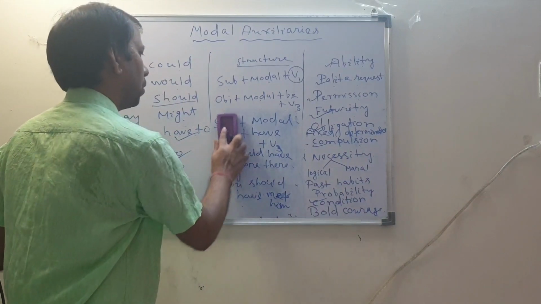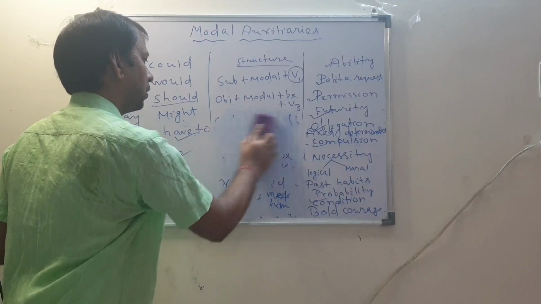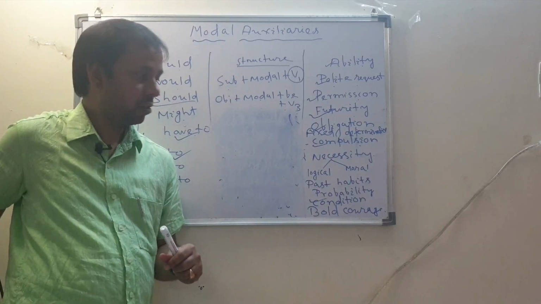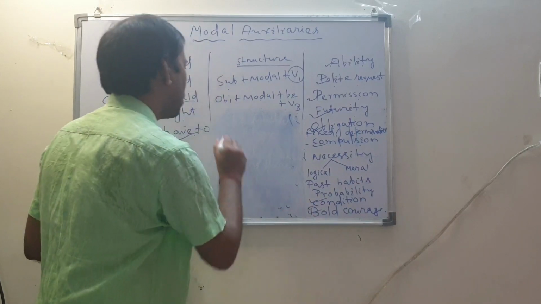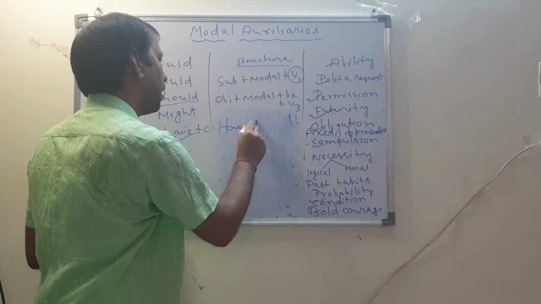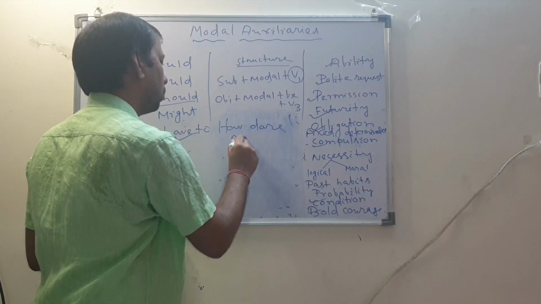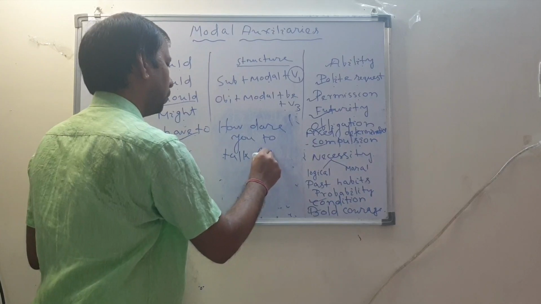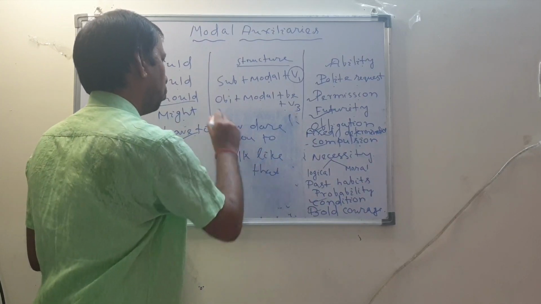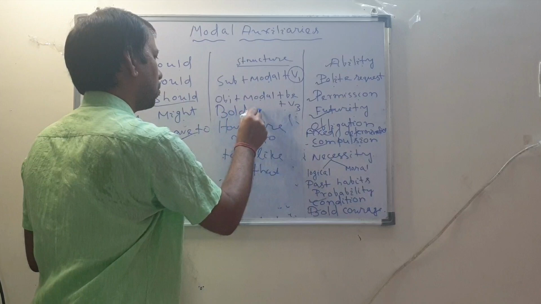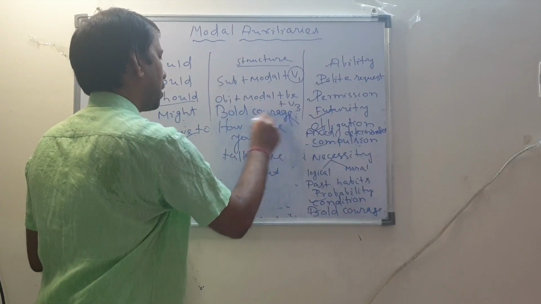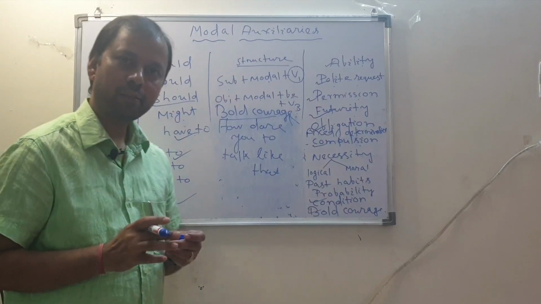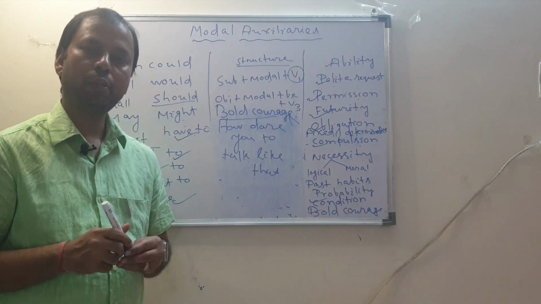Let us come to the final stage of the modal auxiliaries, that is dare. Dare means bold courage. How dare you talk like that? This is bold courage. The last of the modal auxiliaries is dare, bold courage. So these are the few usages of modal auxiliaries.